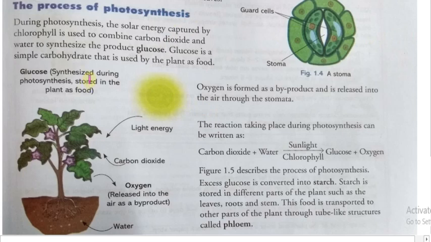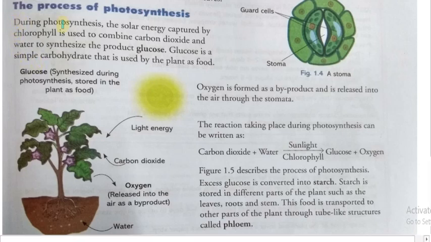When photosynthesis takes place, the essential requirements are carbon dioxide, water, sunlight, and chlorophyll.